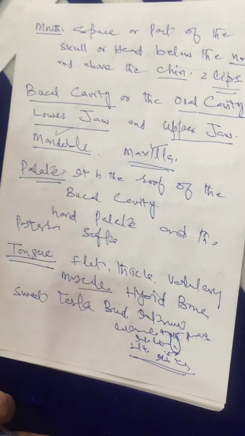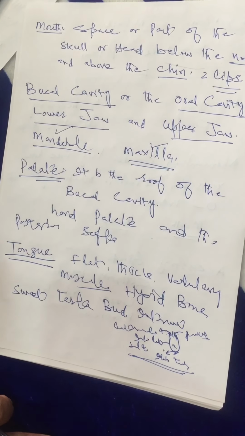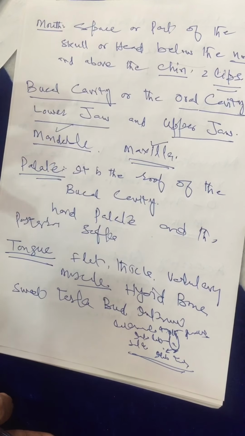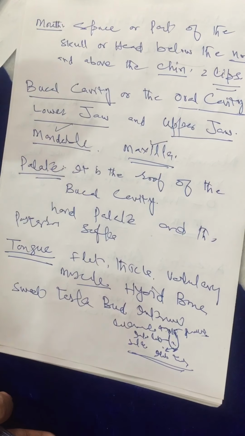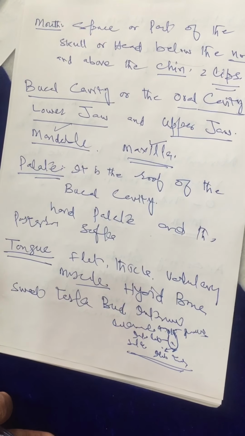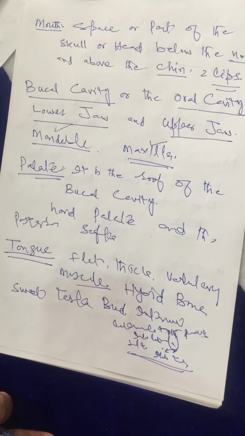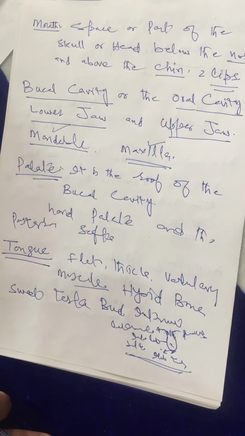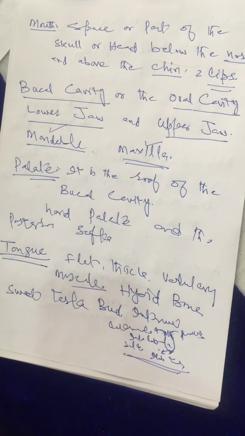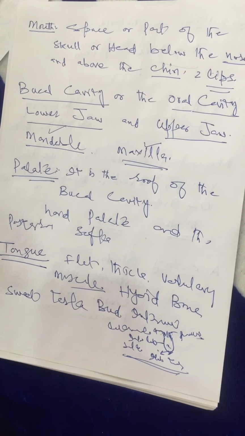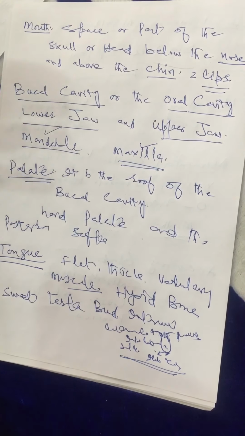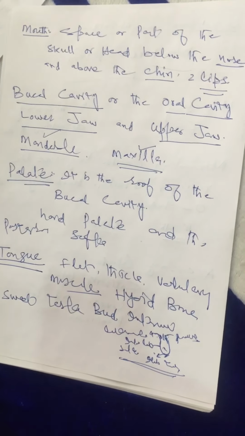For this process, which we call mastication, the tongue helps the food. And then it also helps to wrap the food into a bolus shape so that it can easily be swallowed. After complete mastication, the food is to be swallowed through the esophagus so that it may reach the stomach easily. So the tongue helps in the process of swallowing. And lastly, when we complete the digestion inside the buccal cavity, the tongue also helps us to clean the teeth.